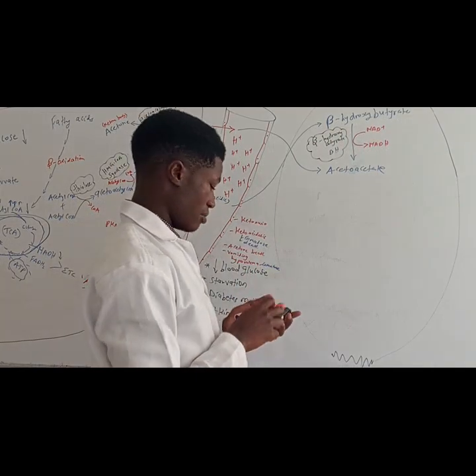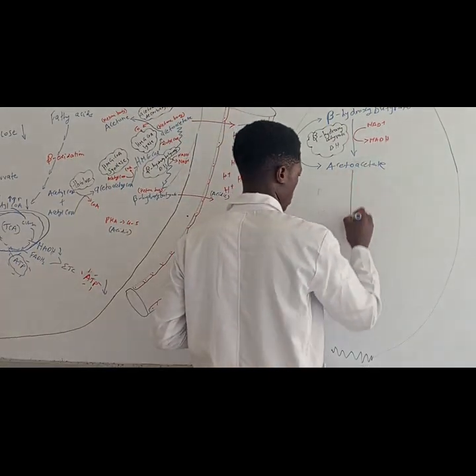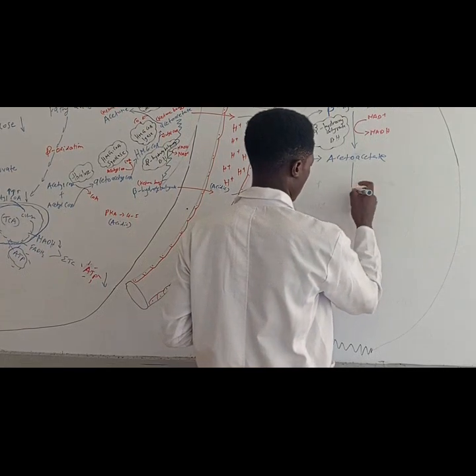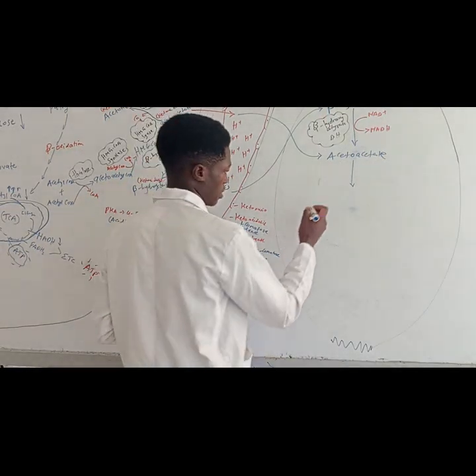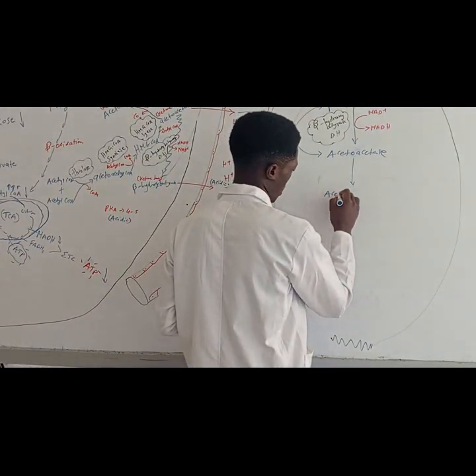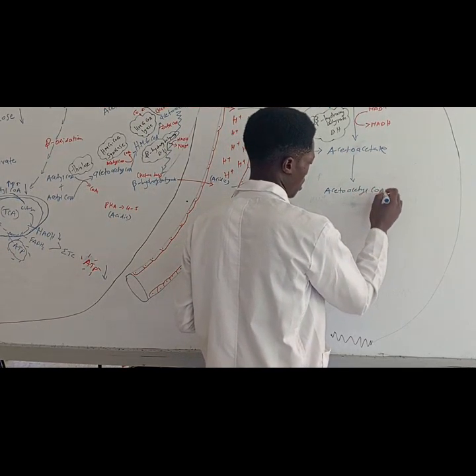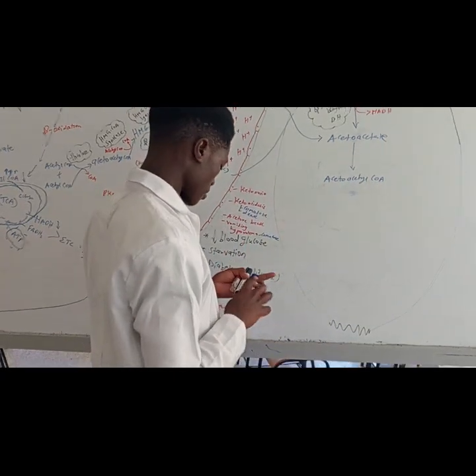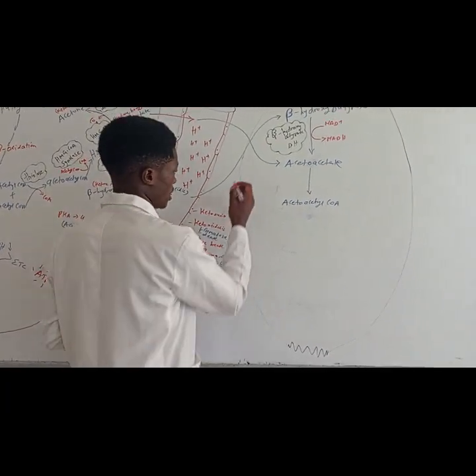Now, acetoacetate can be converted into a new molecule, acetoacetyl-CoA. We will bypass the HMG-CoA. So what is going to happen? Remember the acetyl-CoA, the TCA?